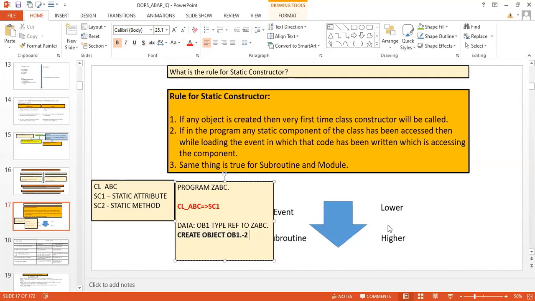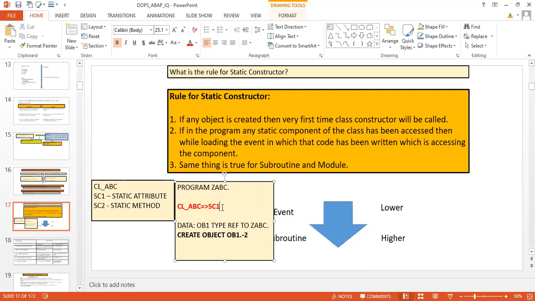Whoever has given the answer, yes, Om Prakash, you are right. Only the instance constructor will be called. Because the very first time your static constructor has been called, the second time it will not be called, because the life cycle of a static constructor is a single time only: it is called once during a program session.